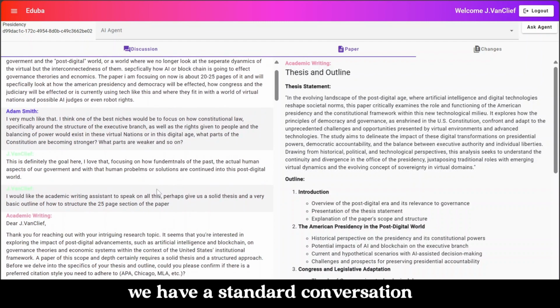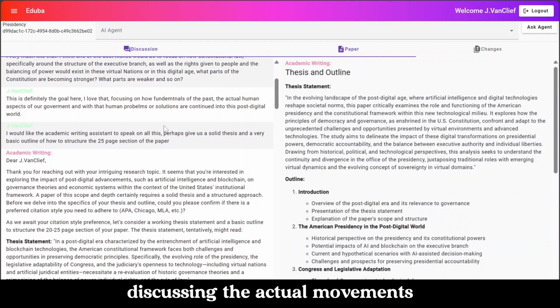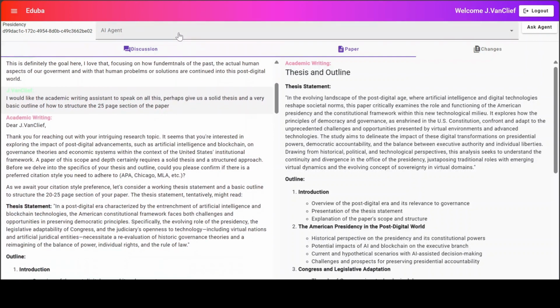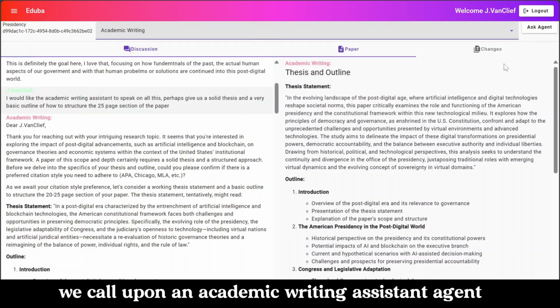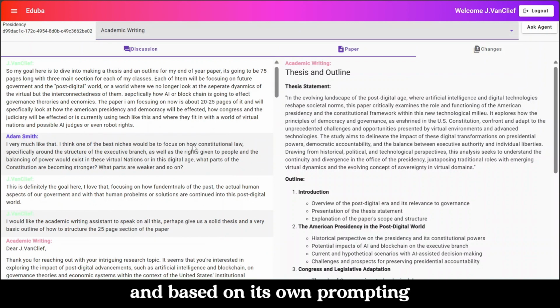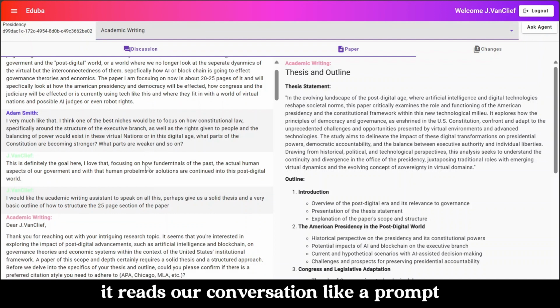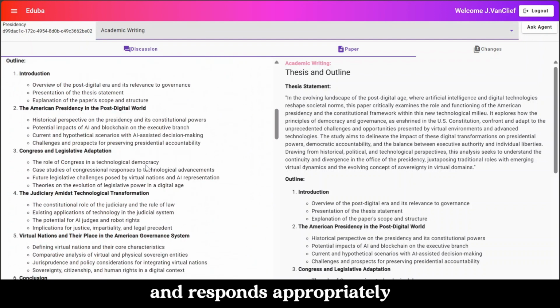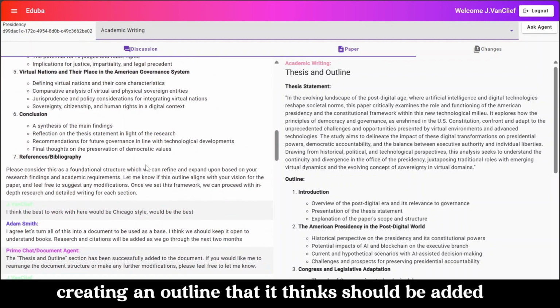We have a standard conversation discussing the actual movements and writing within the paper, and then we call upon an academic writing assistant agent, which reads our conversation, and based on its own prompting and sections that we've trained it on, it reads our conversation like a prompt and responds appropriately, creating an outline that it thinks should be added.